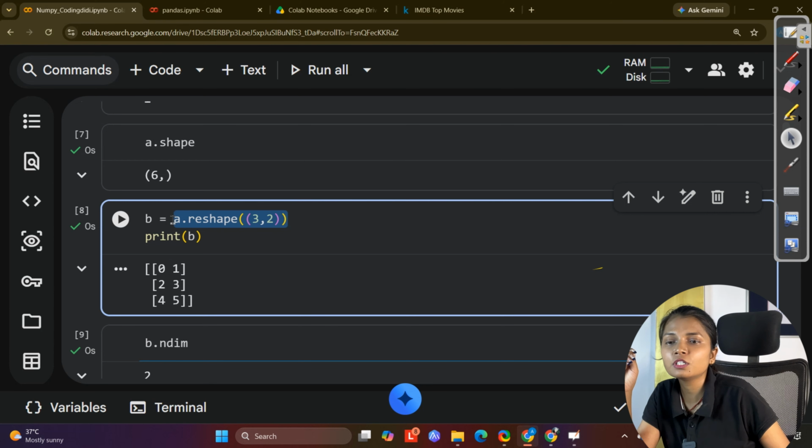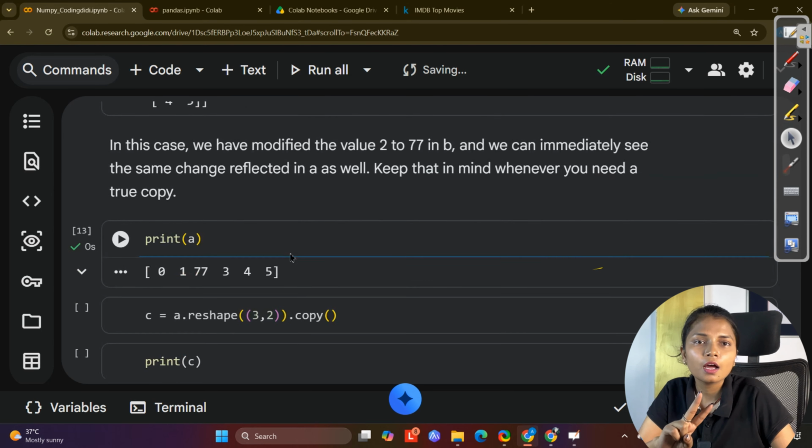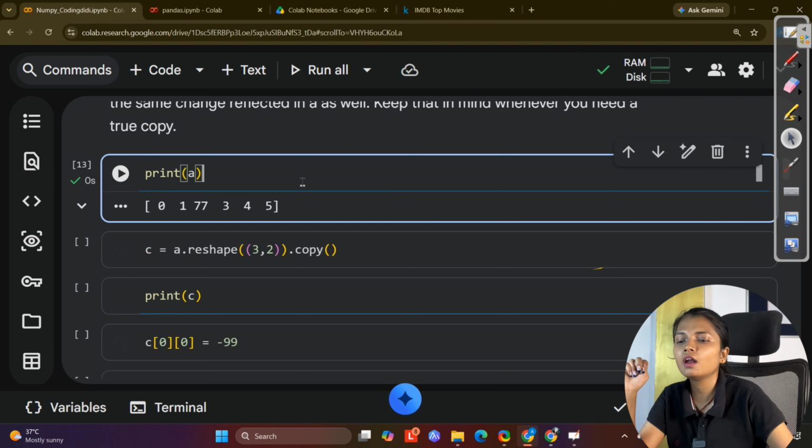So there has to be a square bracket. What do you have to do? You have to use square brackets. The first square bracket is for the row. The second time you write a square bracket, it refers to the column. That's how you update the two-dimensional array. Okay, this is how you can update the value.